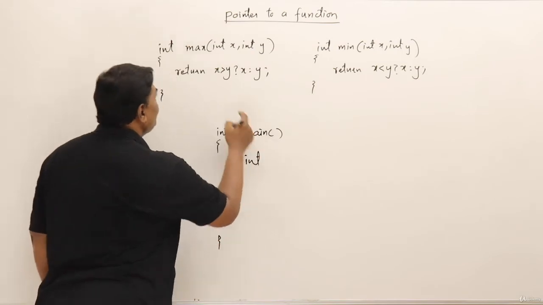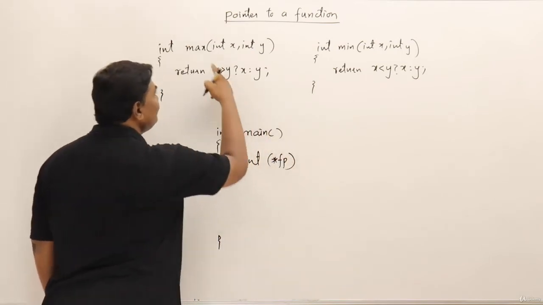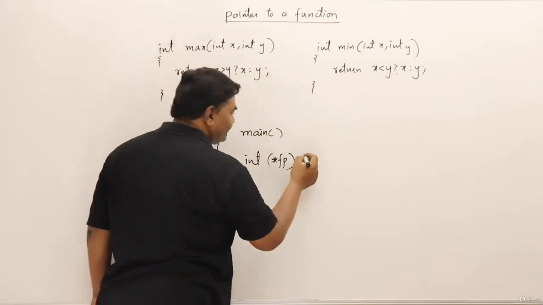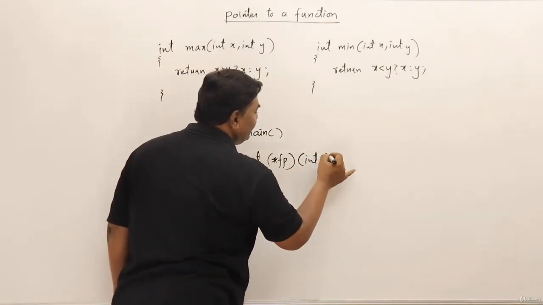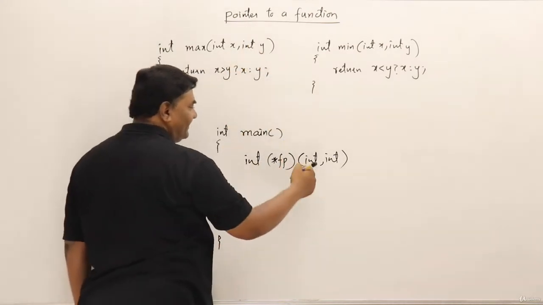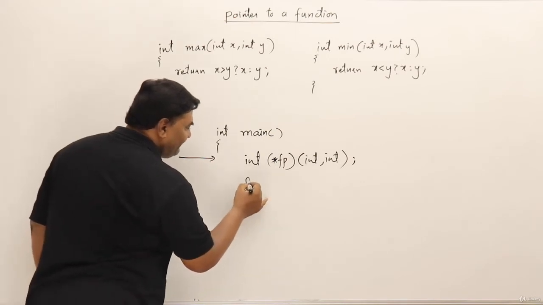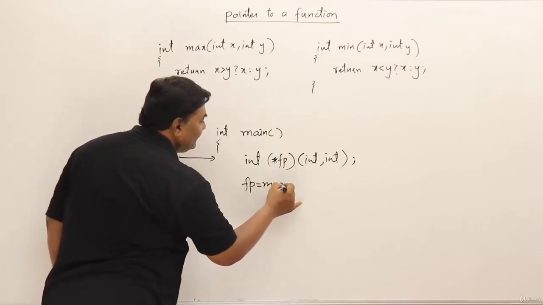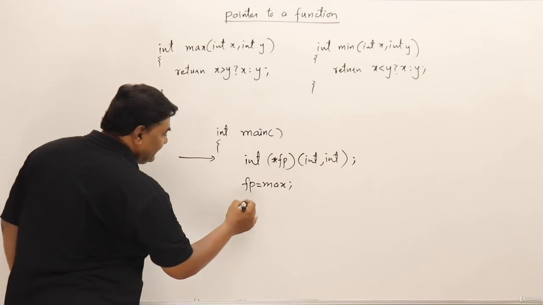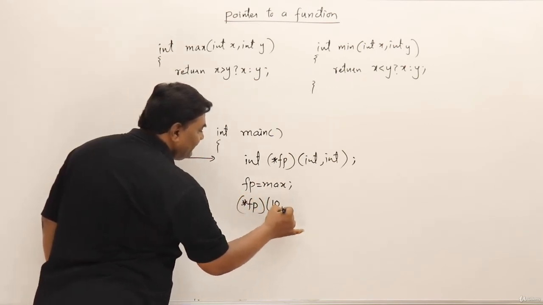I will take the prototype int, and instead of max, I will say fp. Then two integers, so just take int. Don't give the argument names x and y, just int. This is the declaration of the function pointer. Now fp assign max. So this is assigned to max. Now call star fp by passing 10, 5.